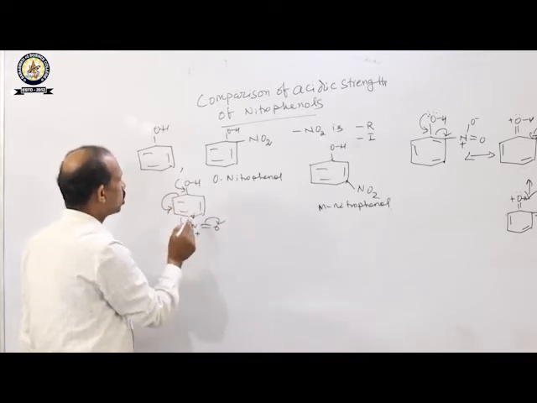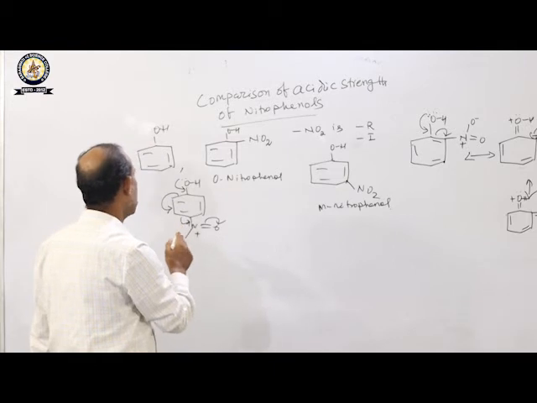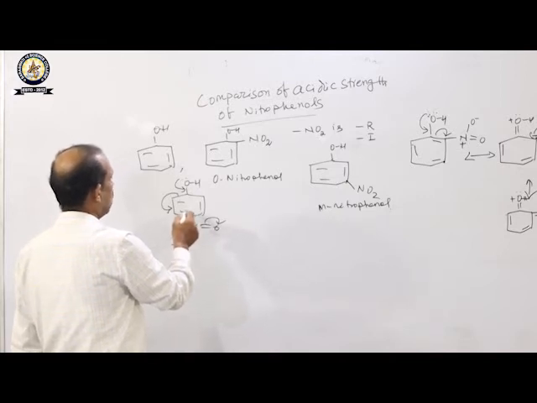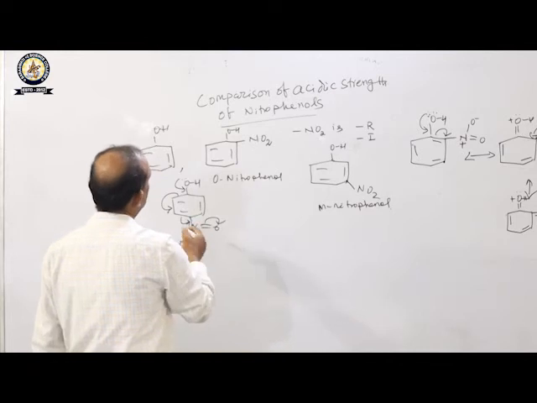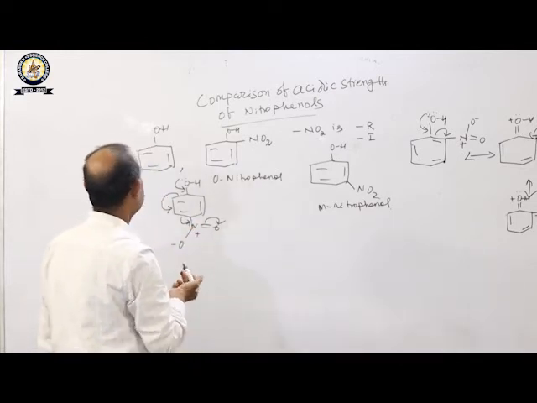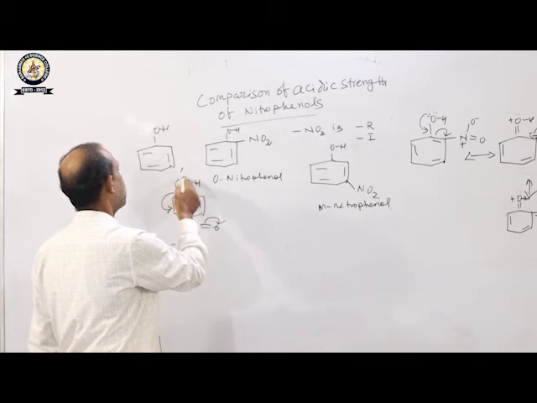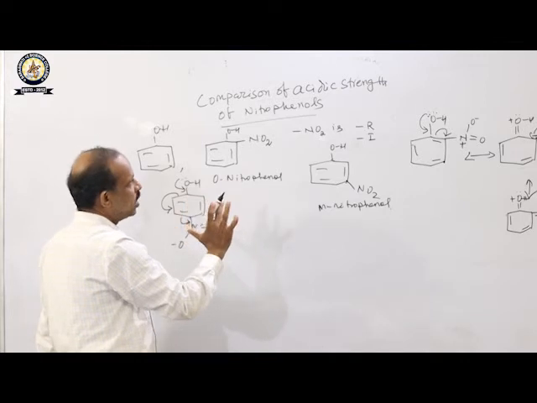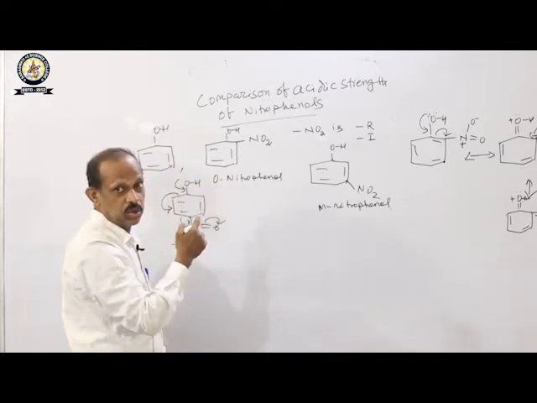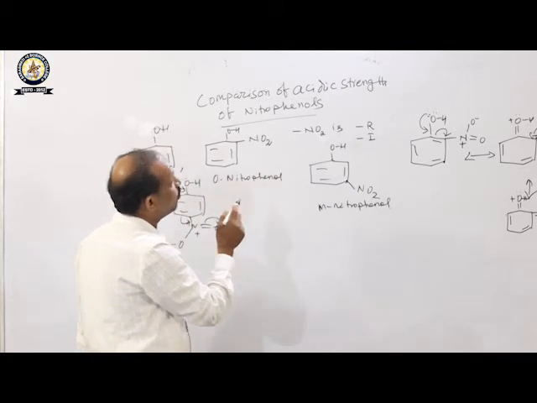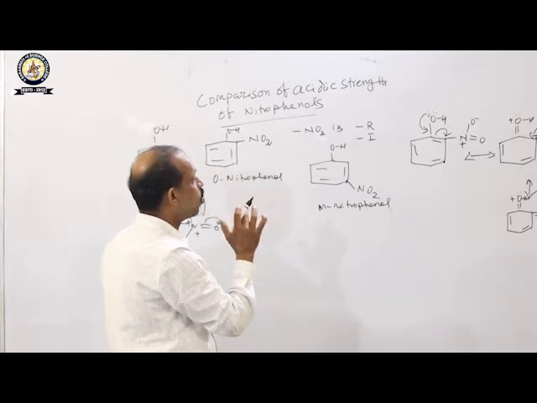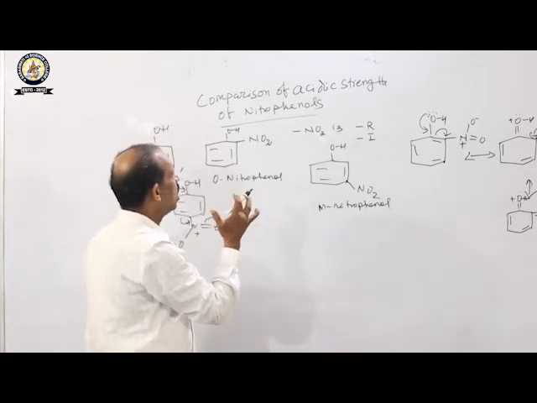Okay, so in case of orthonitrophenol and paranitrophenol, the negative charge comes on the carbon atom which is bonded to the nitrogen atom. Due to the minus R effect, the electron density at the oxygen atom decreases, so deprotonation becomes easier. But our aim is to discuss which one among phenol, paranitrophenol, orthonitrophenol and metanitrophenol is more acidic or less acidic.